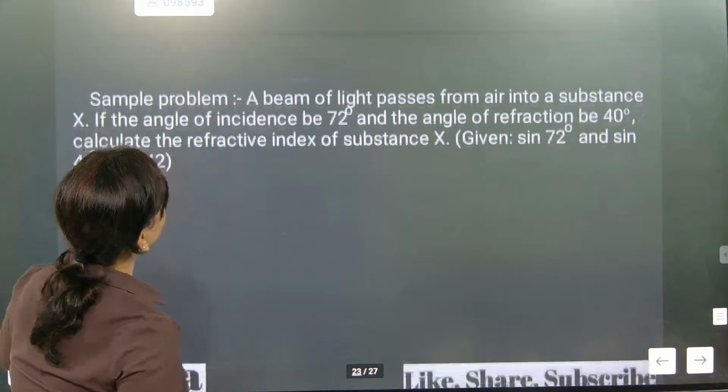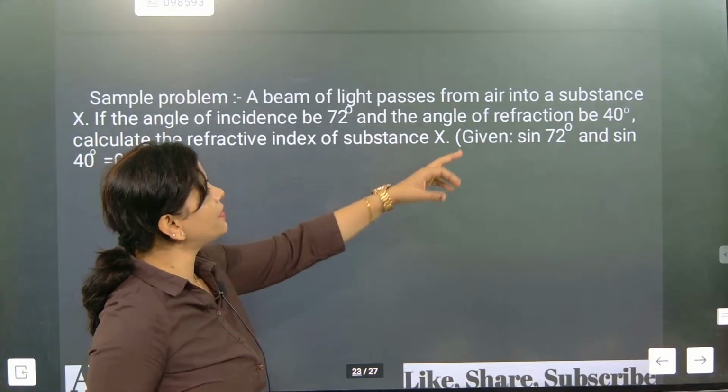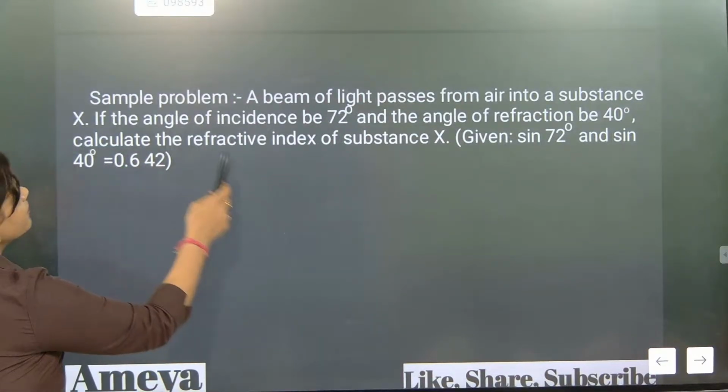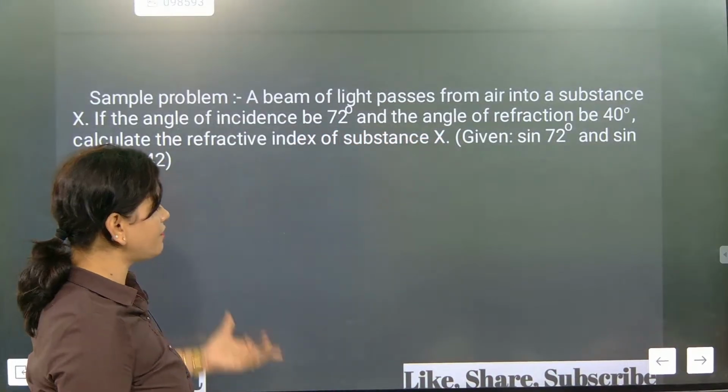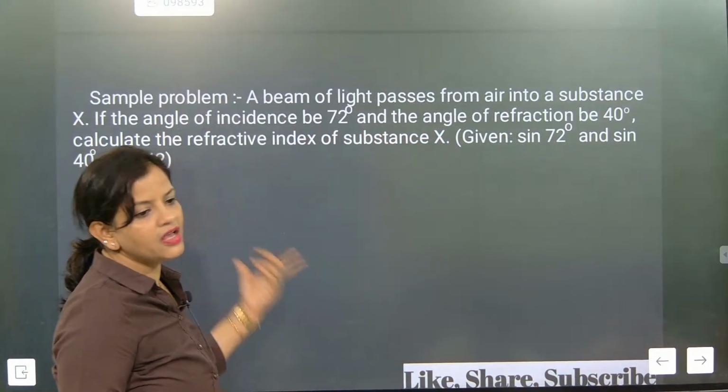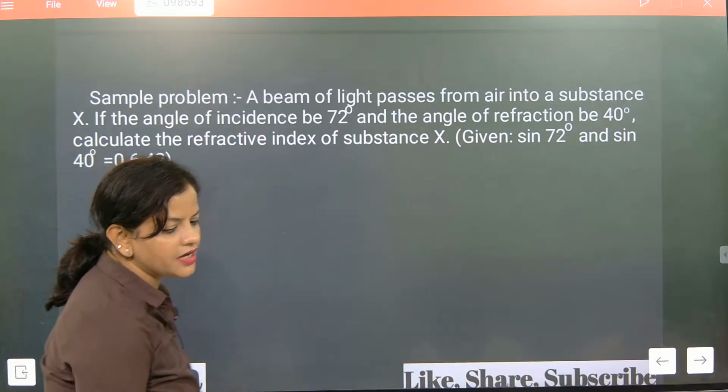Now, sample problem. A beam of light passes from air into a substance X. If the beam is incident at 72 degrees and refracted at 40 degrees, they have given the values, we can find the refractive index. Sin i by sin r. Come on, go for it, please.